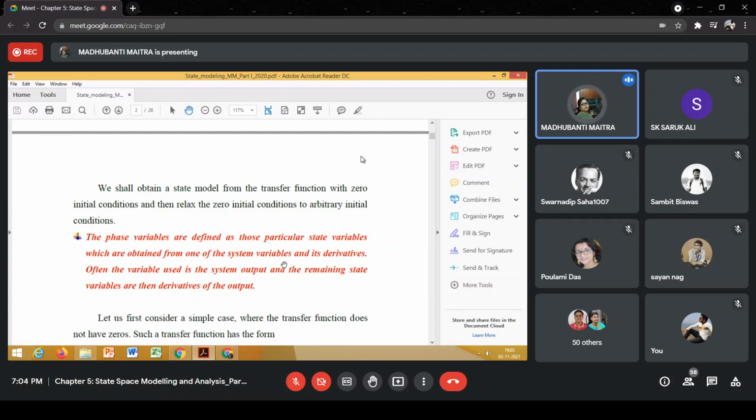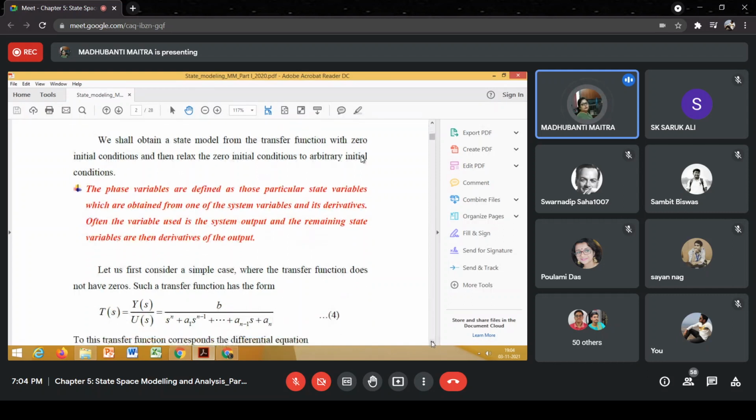So for an nth order system, the first state variable will be one particular system variable, and the rest n minus 1 state variables will simply be the higher derivatives of the first state variable. It's common practice that the first phase variable is assumed to be the output variable of the system.